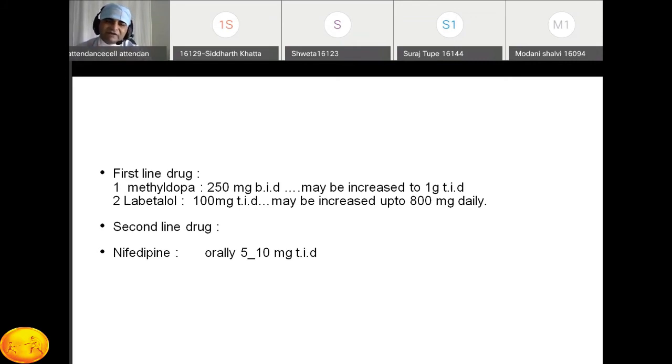Exam में यही पूछने वाला है. What are the first line drugs? What are the first line drugs? Or in the table viva also, there is a methyl dopa tablet and there is a vial of the labetalol or the tablet of the labetalol is always there. Okay. This labetalol, methyl dopa, and the second line drug is the nifedipine. All these drugs are important.